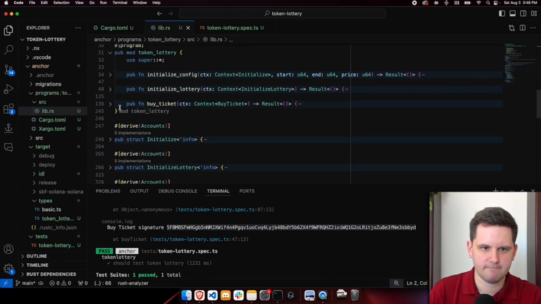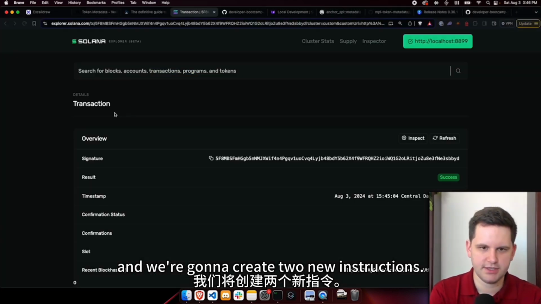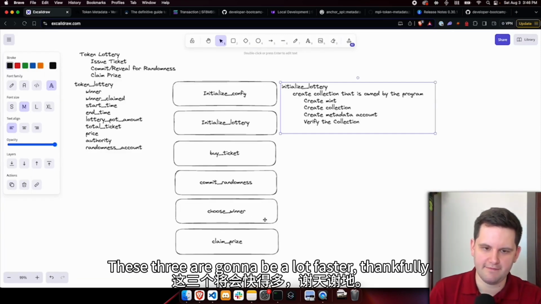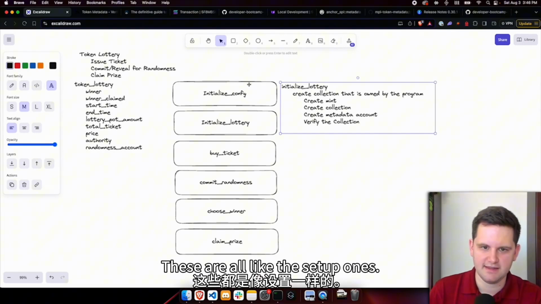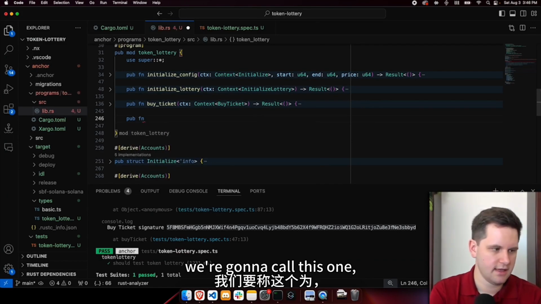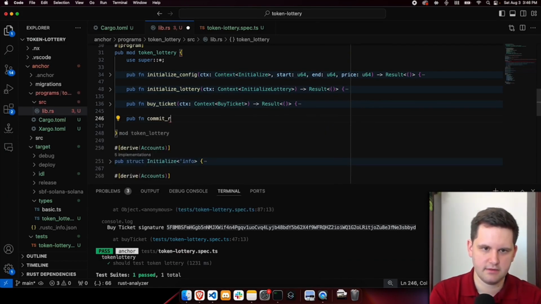Let's minimize it. I'm going to enter here a few times, and we're going to create two new instructions. You can see here we are 3 in. These 3 are going to be a lot faster, thankfully. These are all the setup ones. All right, so pub function. We're going to call this one commit randomness.